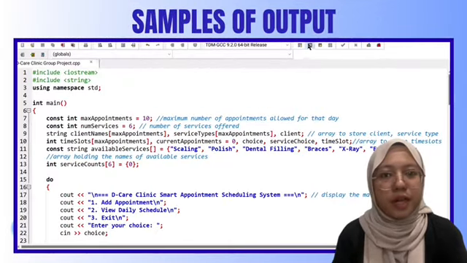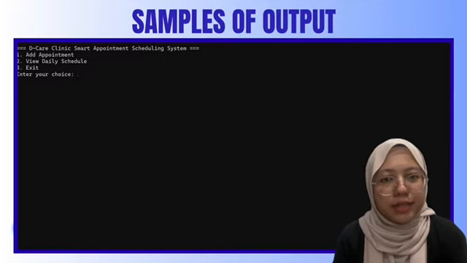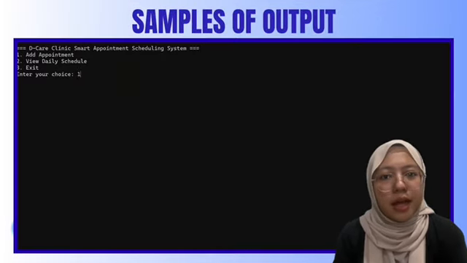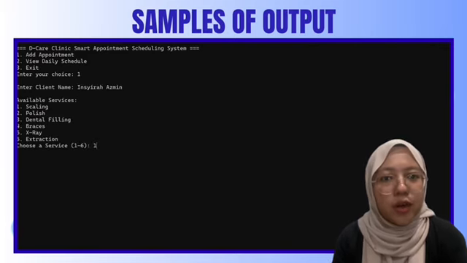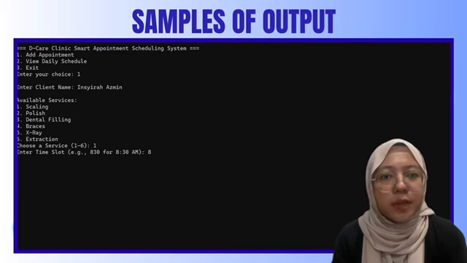First, we run the program. There are 3 choices. Let's say the client chooses number 1. The system requires the client to enter their name. After that, there are 6 available services. The client chooses number 1, which is scaling. Then, they have to enter the time slot, for example, 8:25. Then, it will display appointment successfully scheduled.